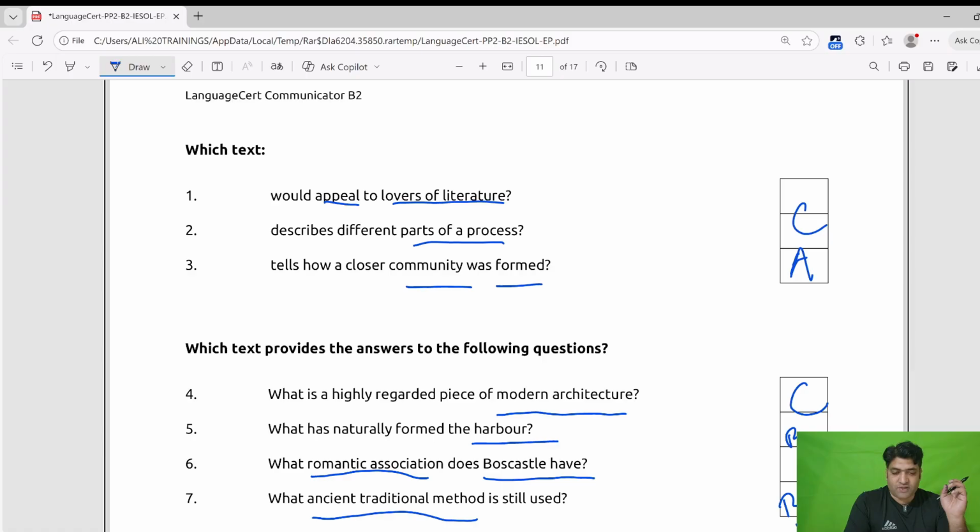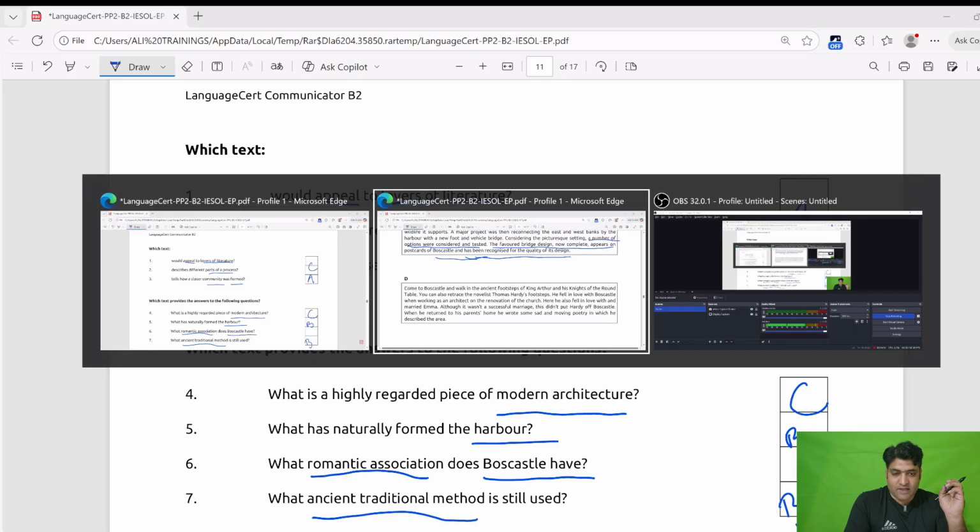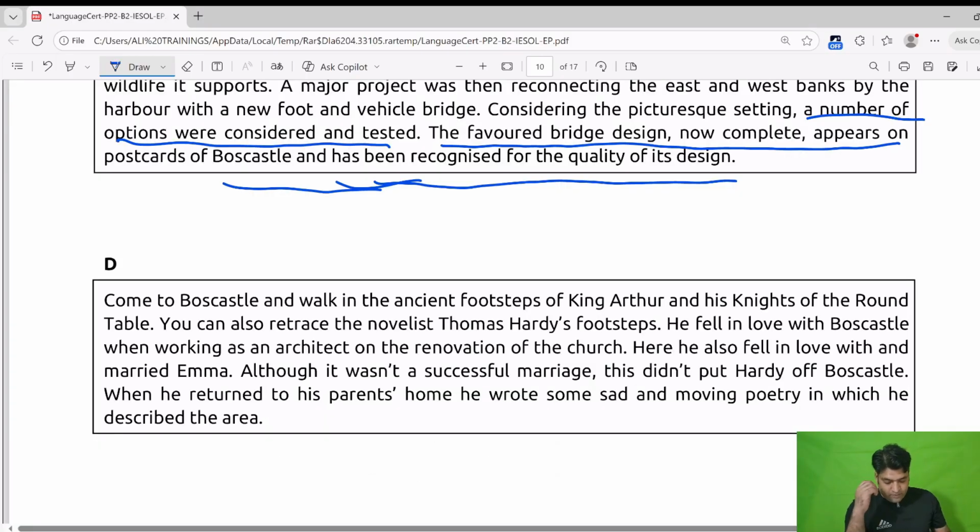What romantic association does Boscastle have? So come to Boscastle and walk in the ancient footsteps of King Arthur and his Knights of the Round Table. You can also retrace the novelist Thomas Hardy's footsteps. He fell in love with Boscastle when working as an architect on the renovation of the church. Here he also fell in love with and married Emma.